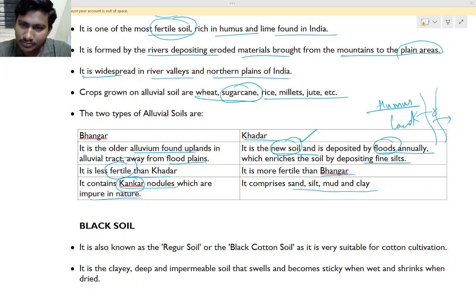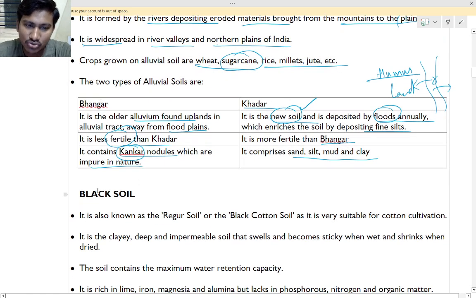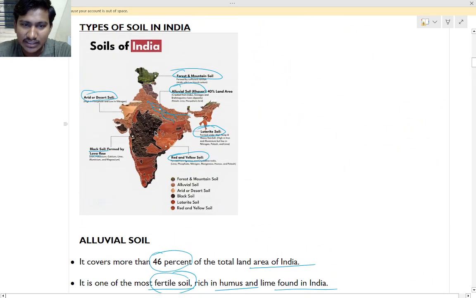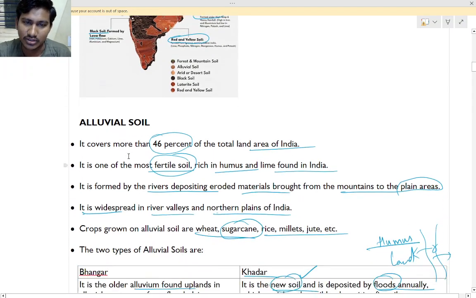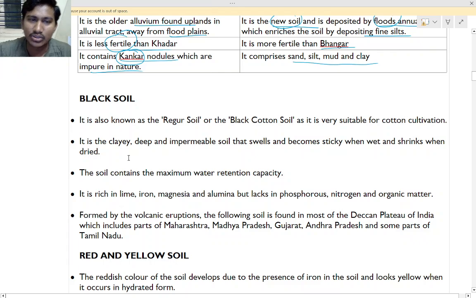Okay, so next is black soil. So black soil, if you can see here, this is in part of Maharashtra and some part of Karnataka. Here this is the black soil. Yes, Maharashtra and then Madhya Pradesh, right? So this is black soil. Black soil is very good, right, after alluvial soil. Okay, so black soil is known as regur soil or black cotton soil.